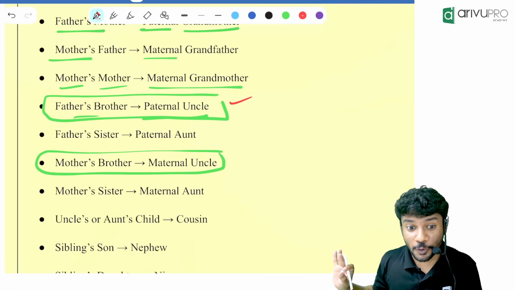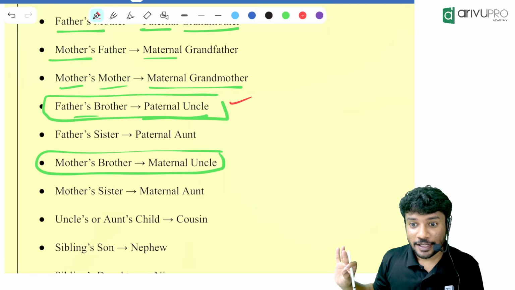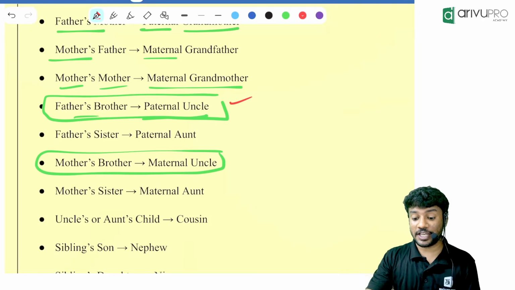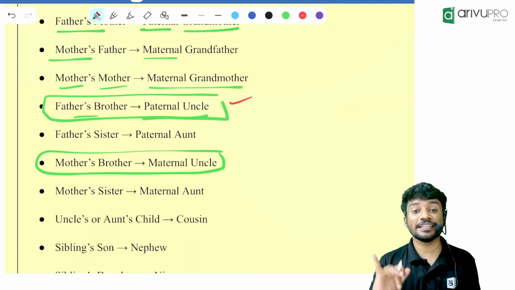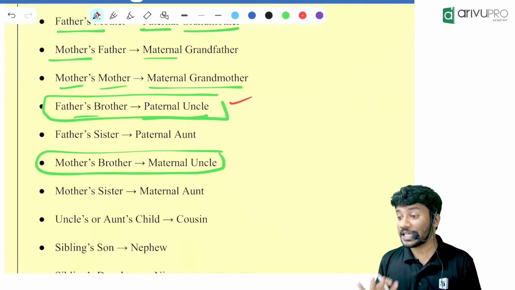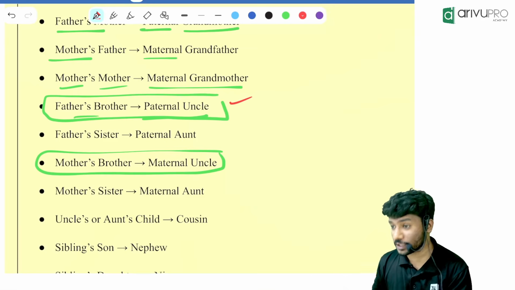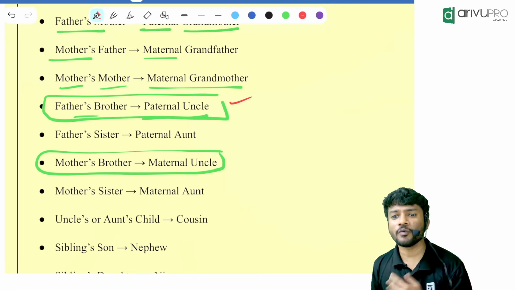That daughter is your what? Many people will have doubt. That is the most troubling part of this chapter. Difference between niece and nephew. Niece is your sibling's daughter. Your sibling's daughter is what? Niece. How will you remember it?